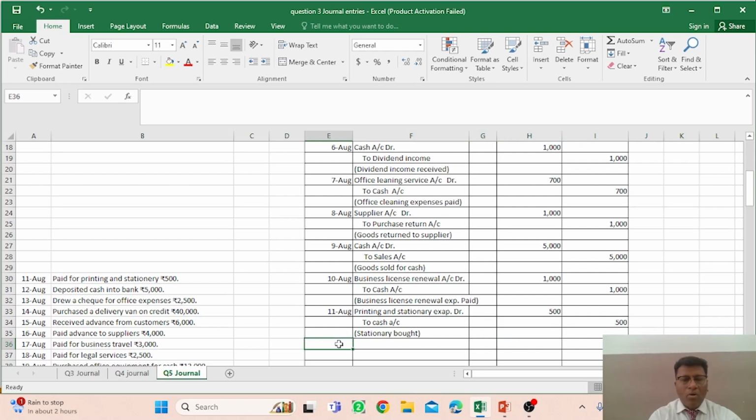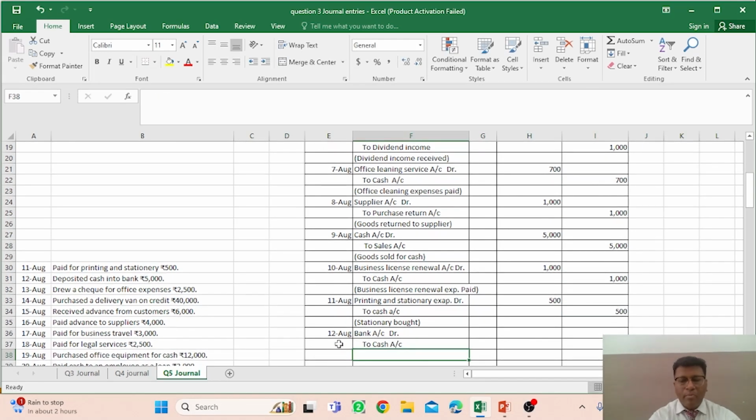And on 12th of August you see that deposit cash into bank. So bank is the receiver, so bank account debit, and cash goes out to cash account because the cash goes out. So as per the rules you have to make this entry. And narration would be that deposited cash into bank, right? So you have to mention as a brief description. And what is the amount? Rupees 500, sorry, 5000, right?